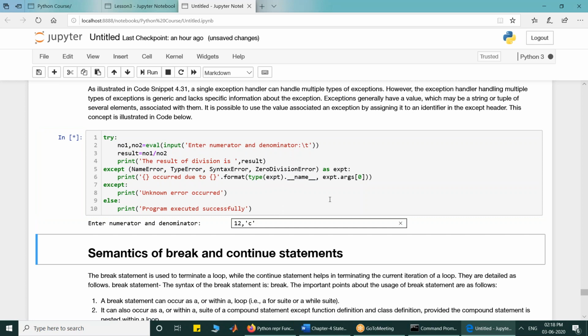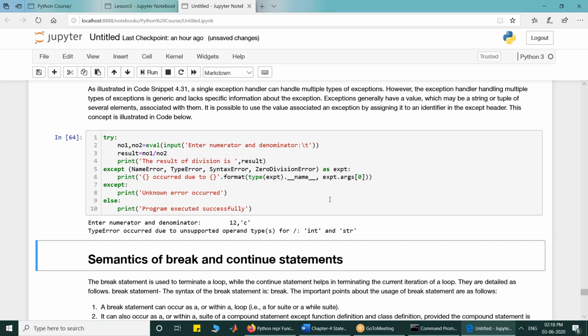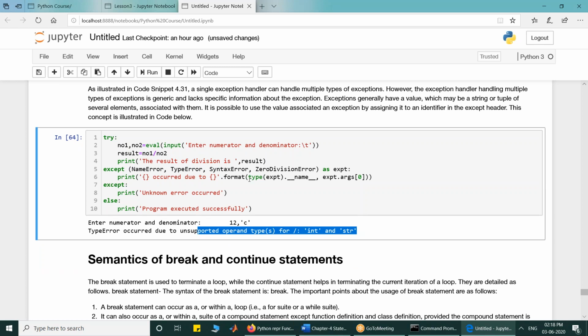If I write it and give 12, C, it says that type error occurred due to unsupported operand type for int and str. This information appeared because I have printed the name of the exception. It says type error, so the name is type error and it comes here. The argument is this much of the string: unsupported operand type.